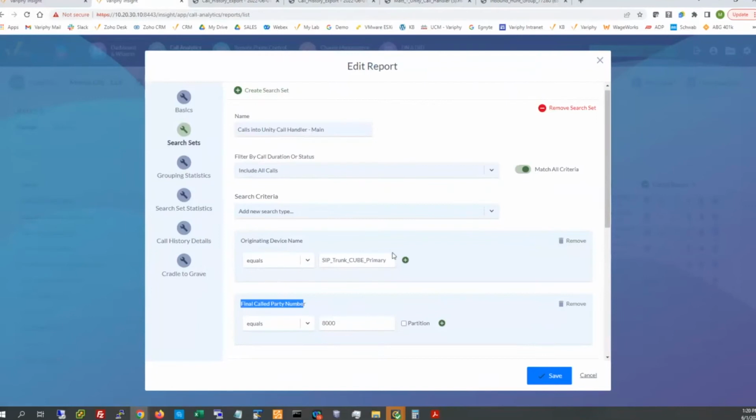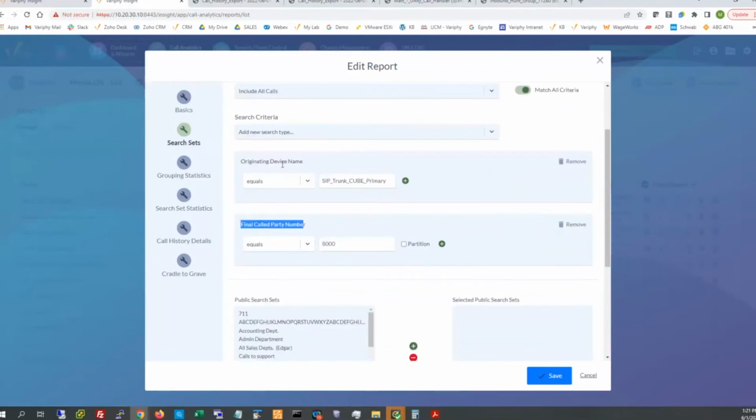Certainly I could swap this out with the calling party number or the digit length if I wanted to. I guess this one was using a device name, but as you can see, there are options. And that's really all I need for the initial search. They are ANDed together, I can see that.